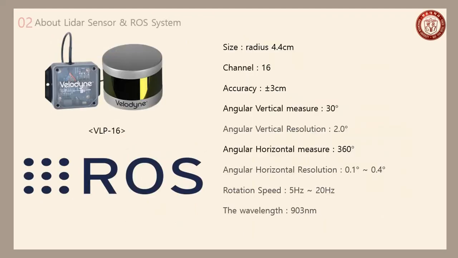Let me tell you about the LiDAR sensor our team used. The LiDAR VLP-16 has a radius of 4.4 cm and 16 channels. Its error is about ±3 cm. The vertical measurement angle of 30 degrees is measured with a resolution of 2 degrees per channel, and the horizontal resolution is 0.1 to 0.4 degrees. It can be measured at a speed of 5 to 20 Hz, and the wavelength used is 903 nanometers.